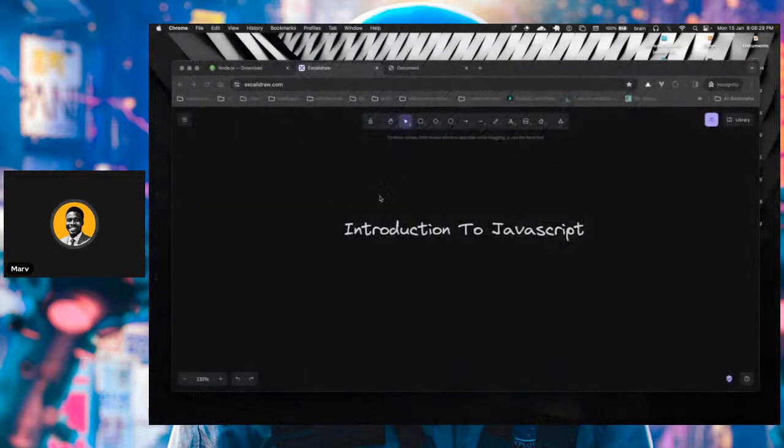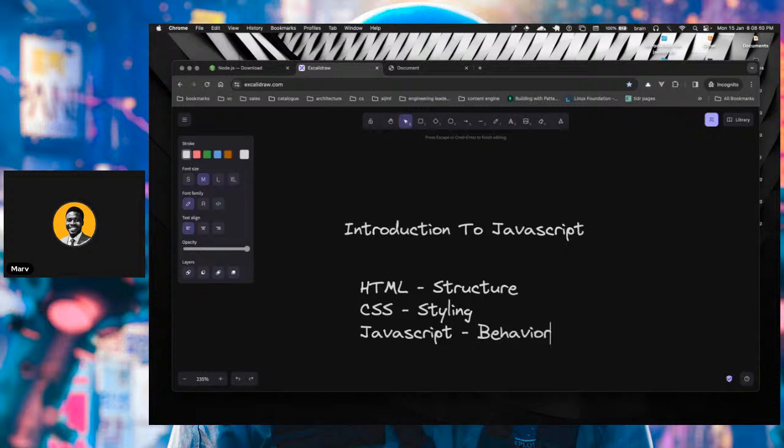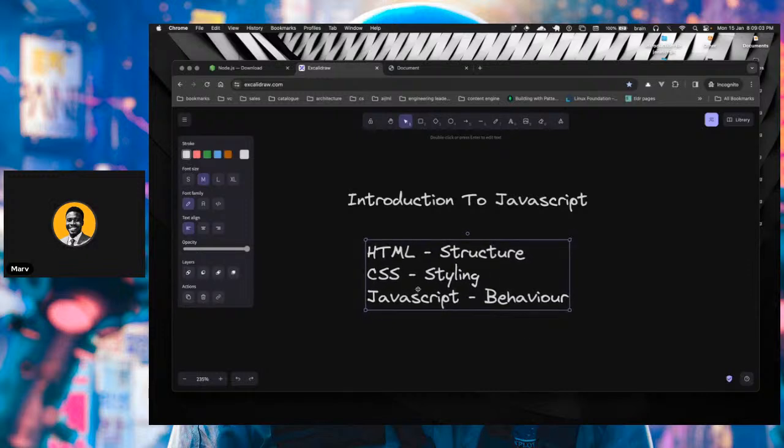So maybe you have heard of JavaScript before. You've heard of the major combo. You have your HTML, basically giving you the structure of your page. You have your CSS, giving you your styling. And then you have JavaScript, giving you the behavior. JavaScript, of course, is a programming language originally built for the web, to add this behavior we're referring to here to your web pages.